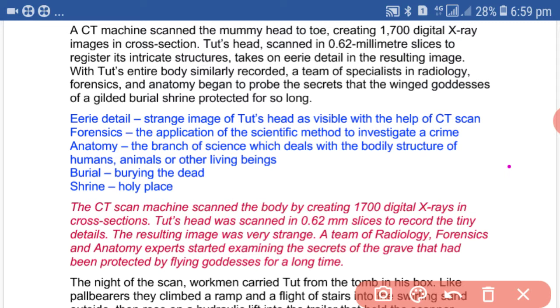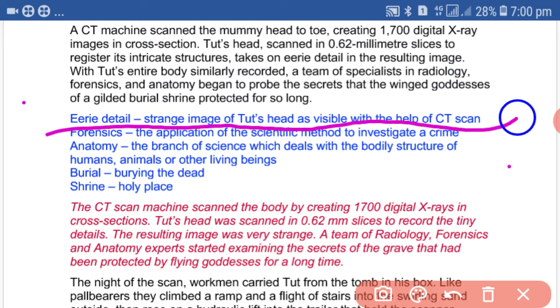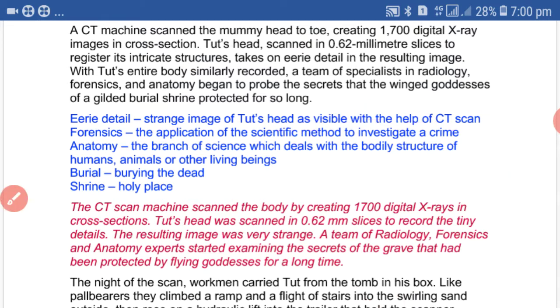So Tut's head is scanned in 0.62 millimeter slices to register its intricate structure, takes on eerie detail. Eerie means strange. Eerie details, that means strange image of Tut's head as visible with the help of CT scan. So, takes on eerie detail in the resulting image with Tut's entire body similarly recorded. A team of specialists in radiology, forensics, the anatomy.